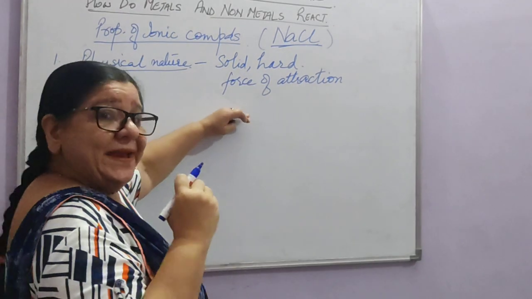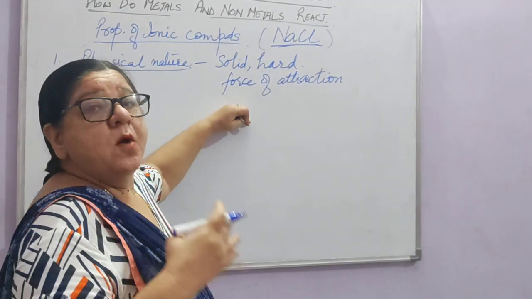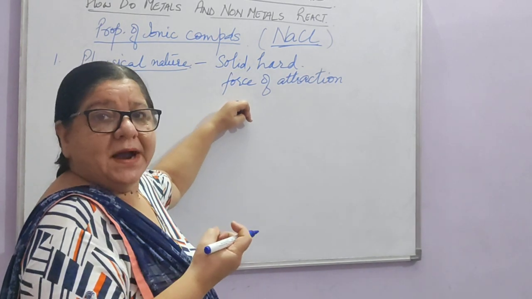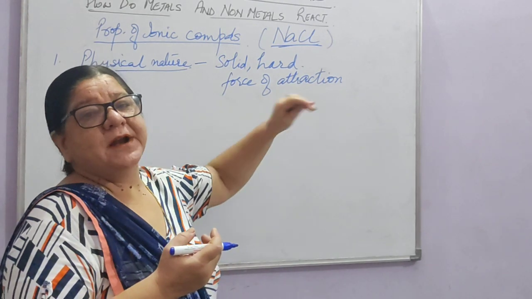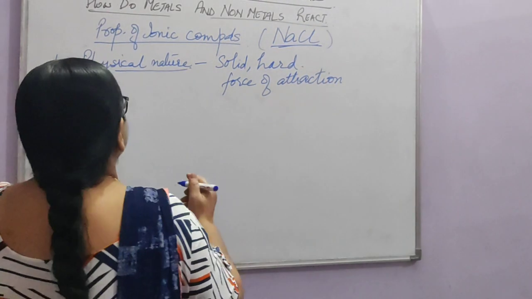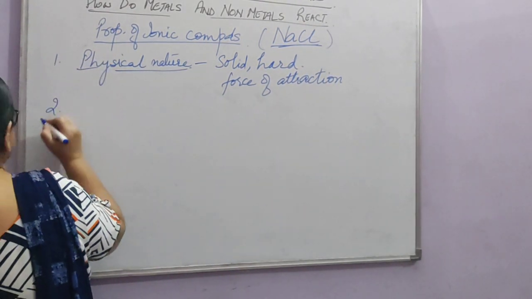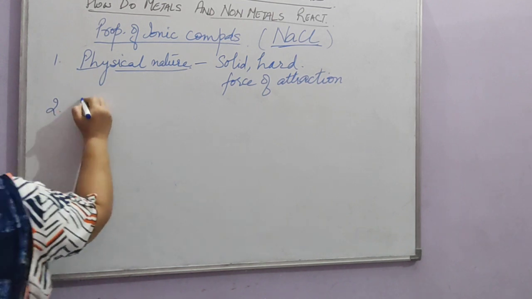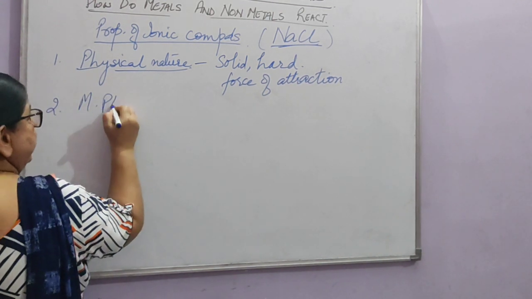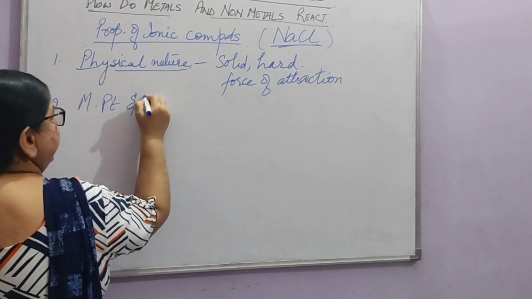This is how you get the questions also in exam. Why is it solid and hard? This is the reasoning question. Because of the strong force of attraction between the ions. Then next we can take another property of this, that is high melting and boiling point. Right? You can give the heading melting point and boiling point.